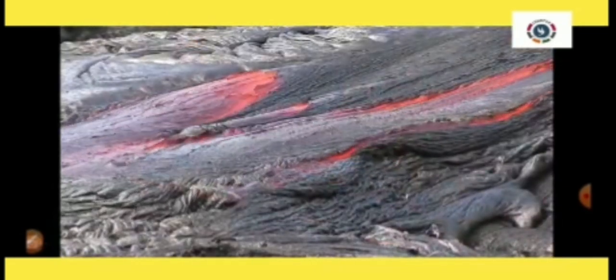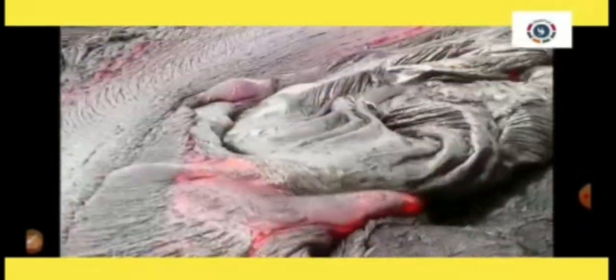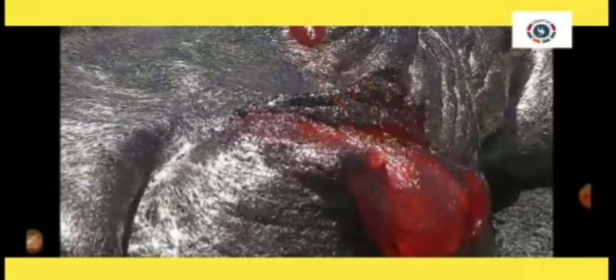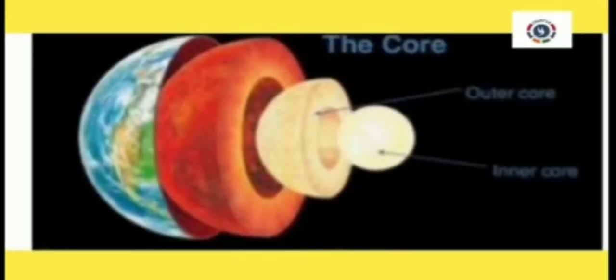Fresh lava ranges from 700 to 1200 degrees Celsius in temperature and glows red hot to white hot as it flows.